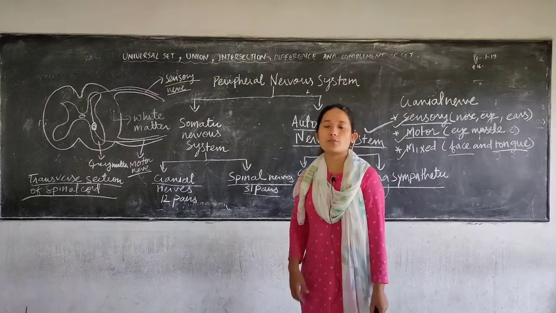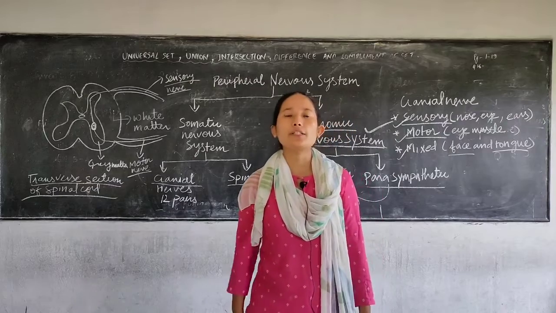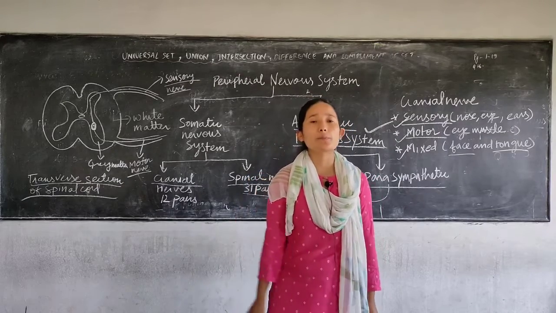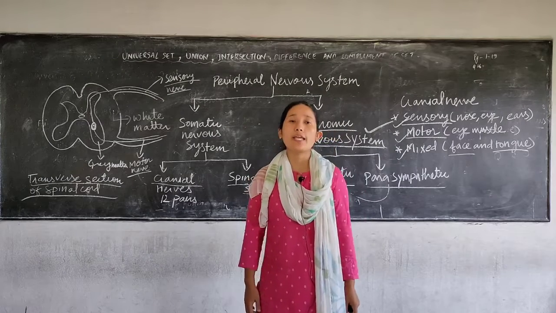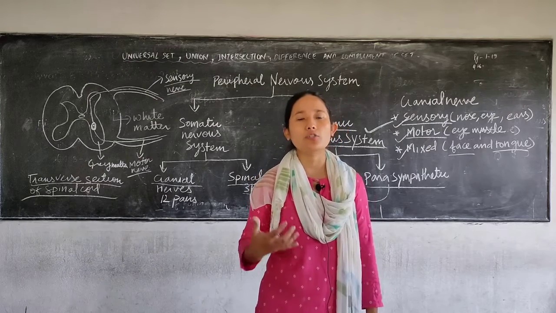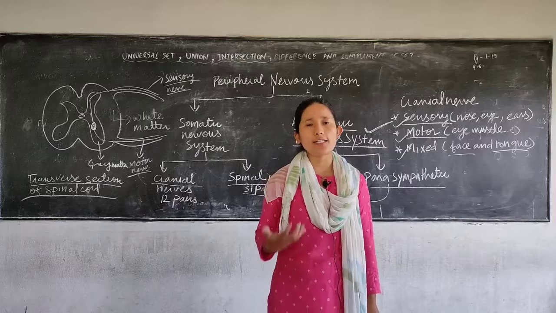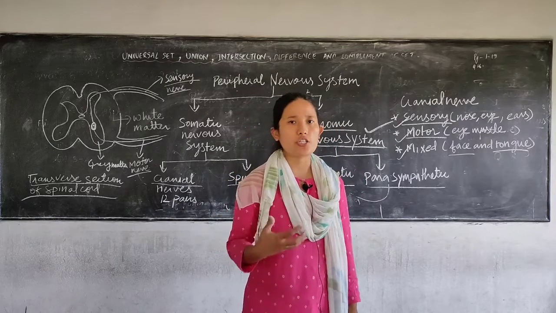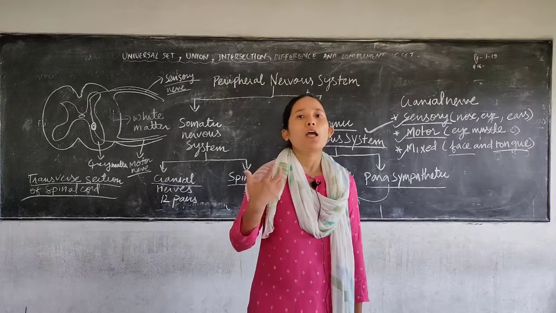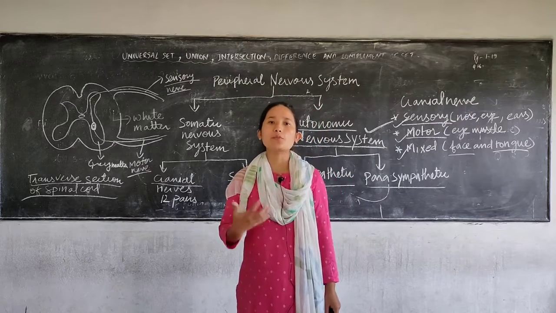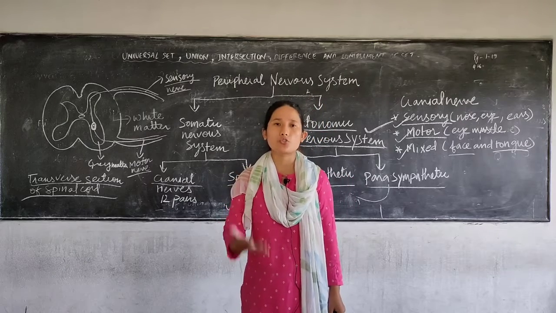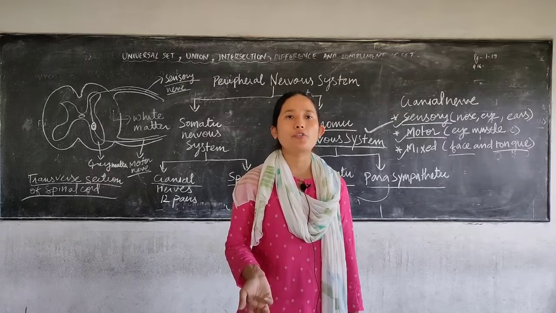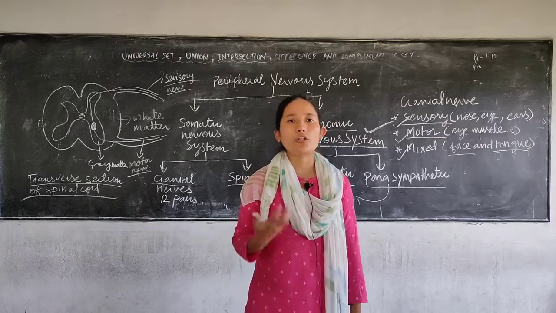Now the sympathetic nervous system, its function is influenced by the hormone called adrenaline. So what does this particular nervous system do? It helps you to encounter certain danger. Just like adrenaline, it's a stress hormone, right? In case of stress or whenever you are facing a danger, your adrenaline is secreted. So this sympathetic nervous system helps you in dealing with that particular situation, okay, by supplying a proper amount of blood or by regulating your heartbeat.